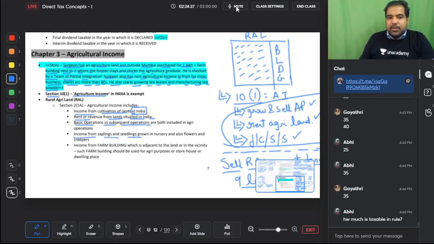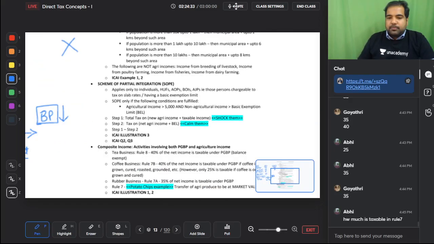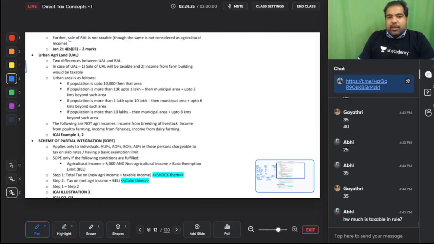Income from seedlings, saplings, also flowers and creepers is agriculture income. Income from farm building is also agriculture income. Sale of rural agricultural land is not taxable, although the same is not treated as agriculture income because that is not an asset. Only we'll see it in capital gain.